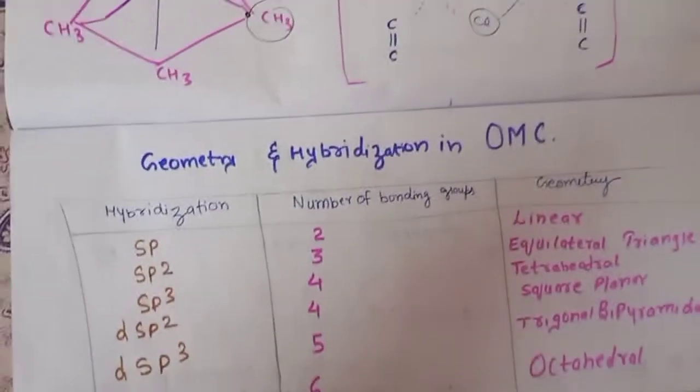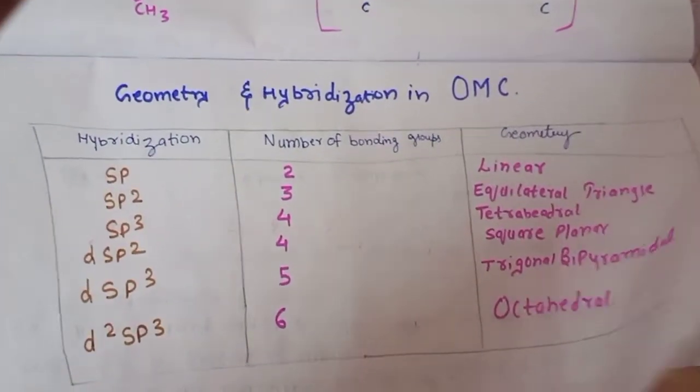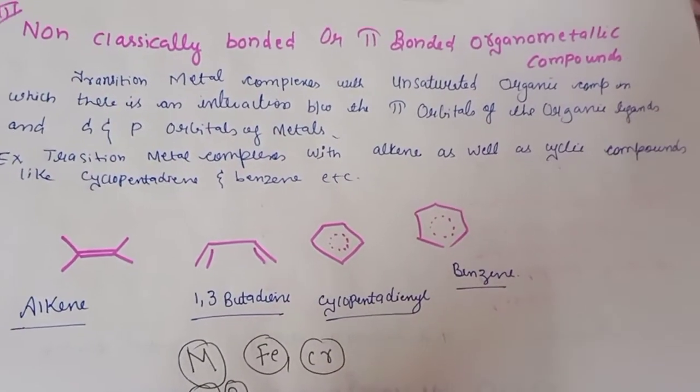Next, you can easily make this structure and you can give this table. It will not take much time, and this is the non-classically bonded or the pi bonded organometallic compounds.